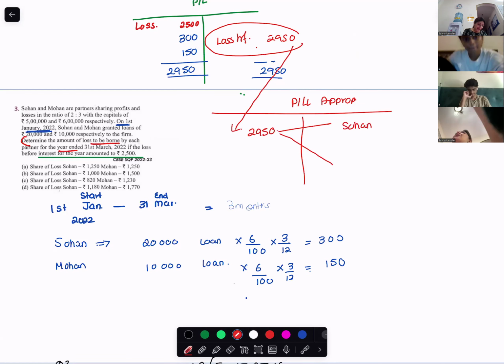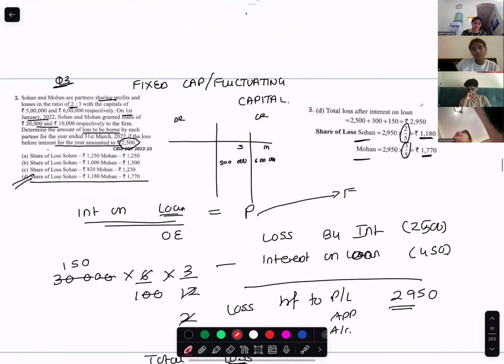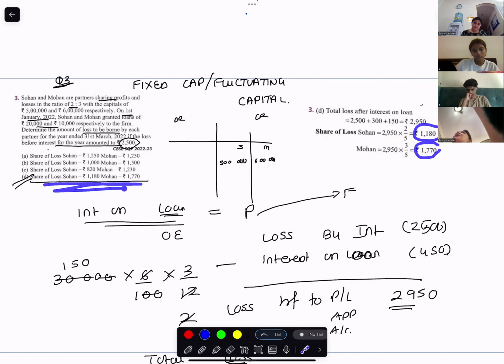between Sohan and Mohan. In what ratio? 2 is to 3. So the amount would be 1,180 and 1,770. Are you with me? I'm giving you time. Please do it.